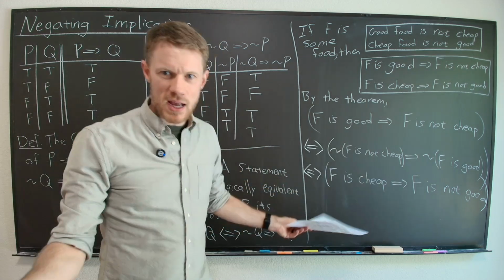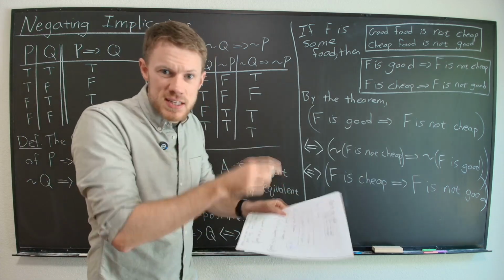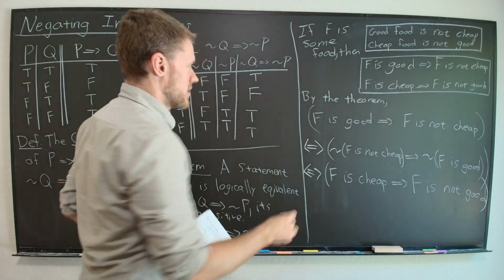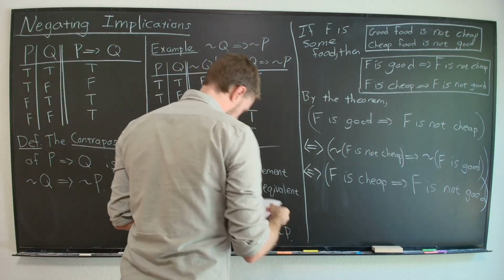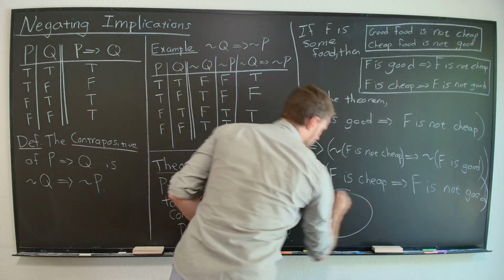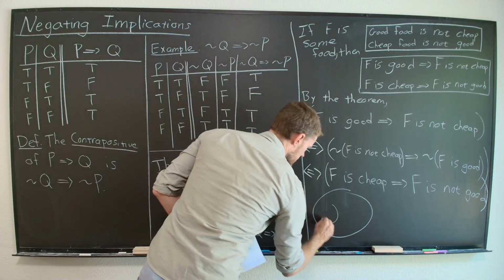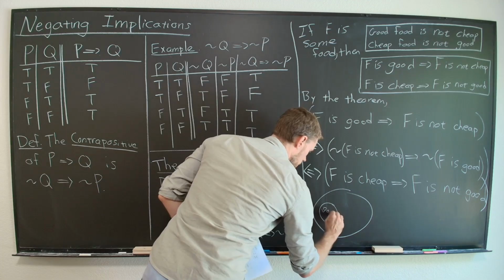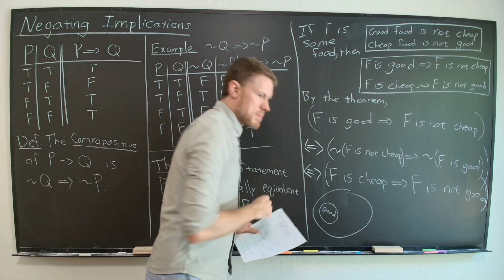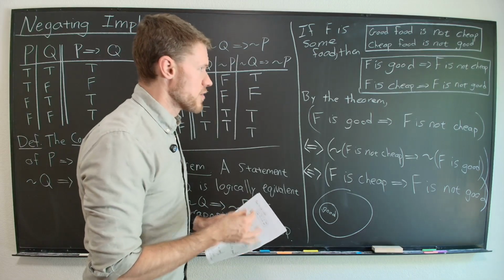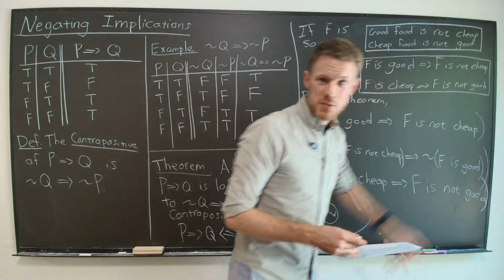So LA implies California. So LA is the subset of California. In this case, the good food is a subset of the not cheap food. So if this is the set of all foods, and this is the good food, this needs to be a subset of the not cheap food.